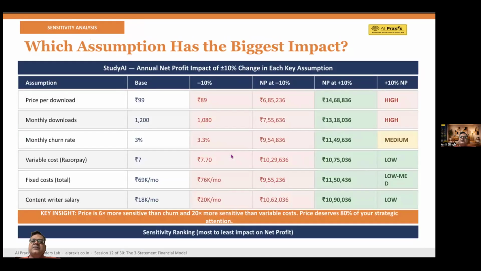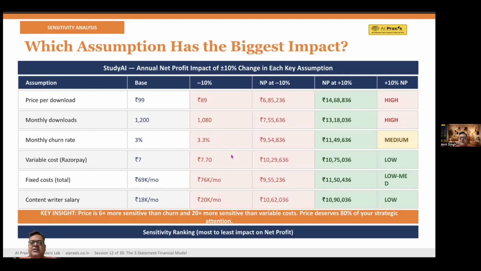and everything else moves together automatically. Now let's answer this very important question. Which assumption has the biggest impact on profit? So we look at the effect of a 10% change in every variable. We'll start from the base price, 99. Let's reduce it by 10%, and when you reduce it, it will become 89 rupees.